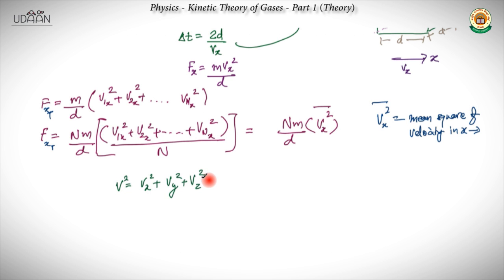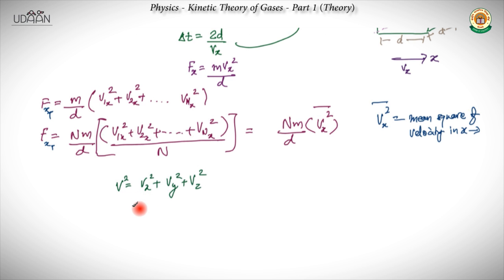For many particles, it would be v1 square plus v2 square, till all the N particles, equal to their respective sums. That is vx1 square plus vx2 square, then vy1 square plus vy2 square, and then vz1 square plus vz2 square.